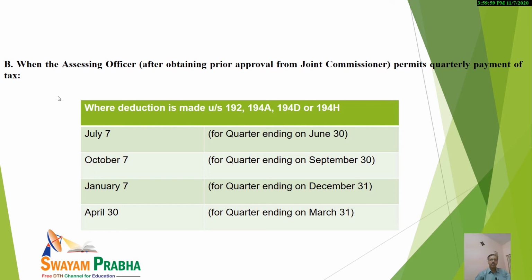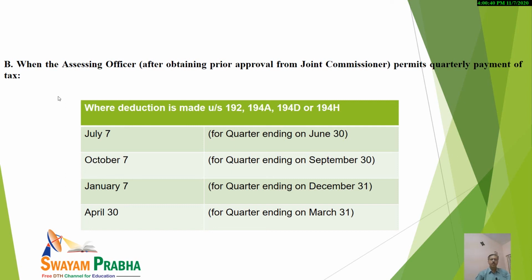When deduction is made under section 192, 194A, 194D and 194H, for the first quarter, the quarter ending on 30th of June, it should be paid up to 7th of next month, that is 7th of July. And for the next quarter, ending on 30th September, it should be paid before 7th October, and it is 7th January for the quarter ending on 31st December.